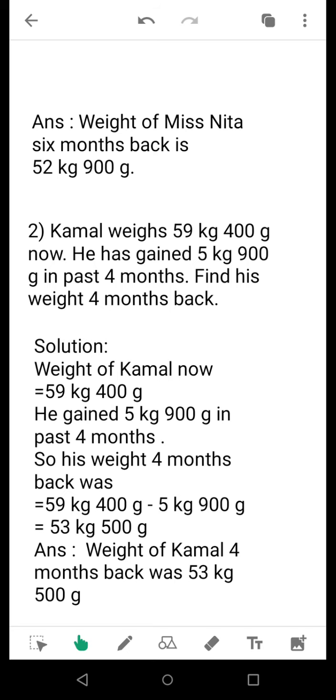This is one type of question. Now Kamal weighs 59 kg 400 gram. He has gained 5 kg 900 gram in the past 4 months. Find his weight 4 months back.